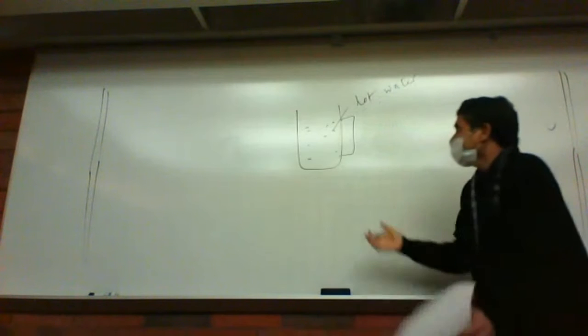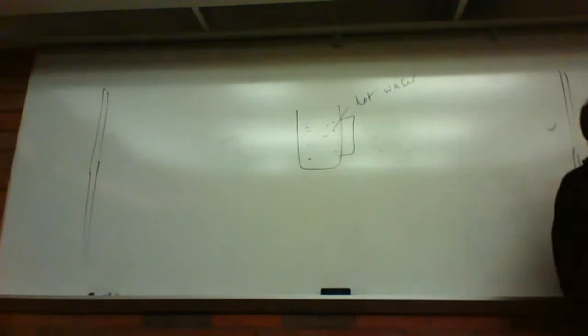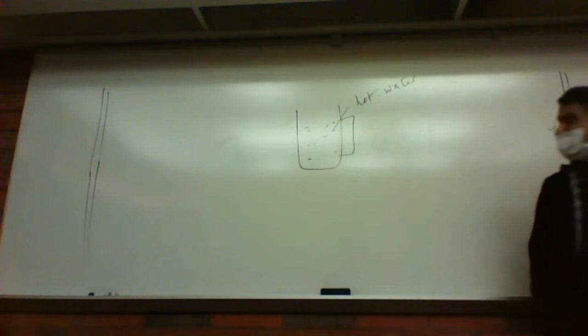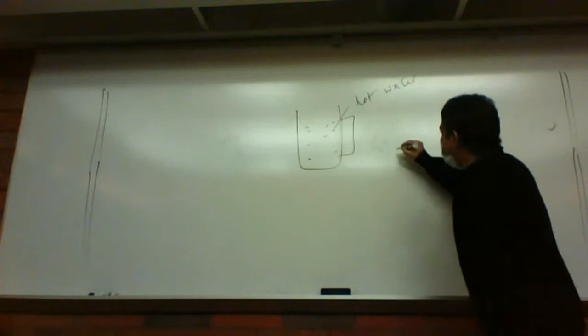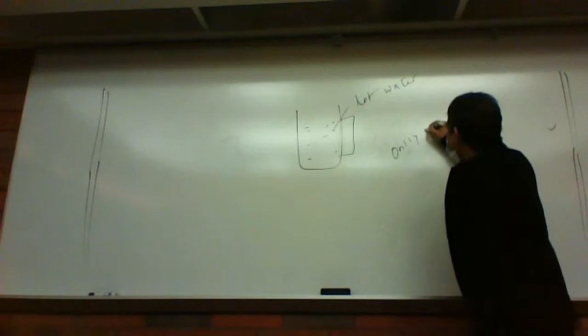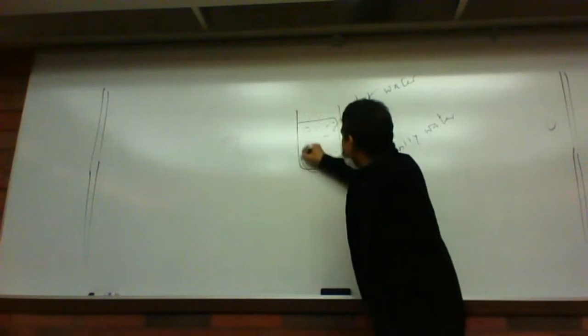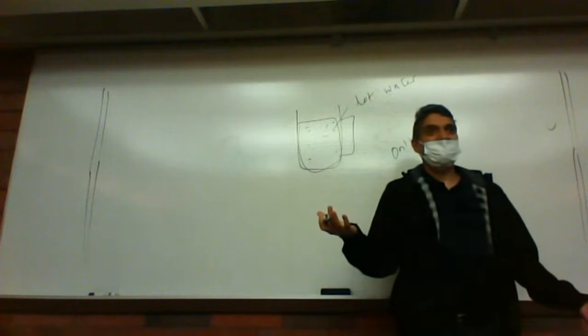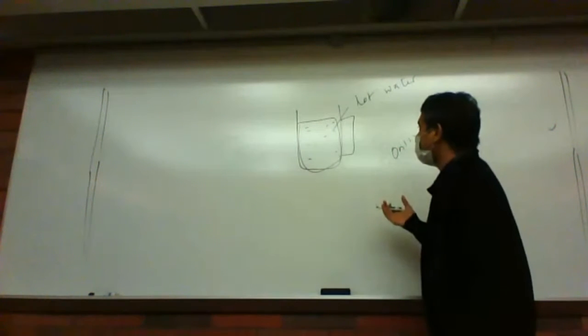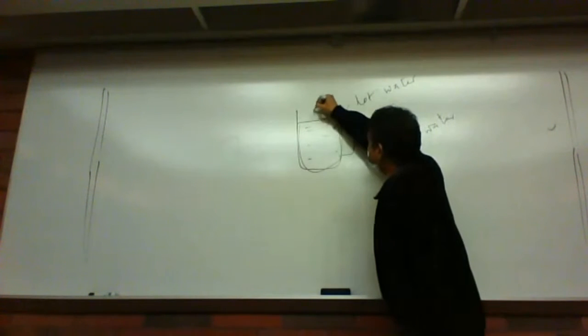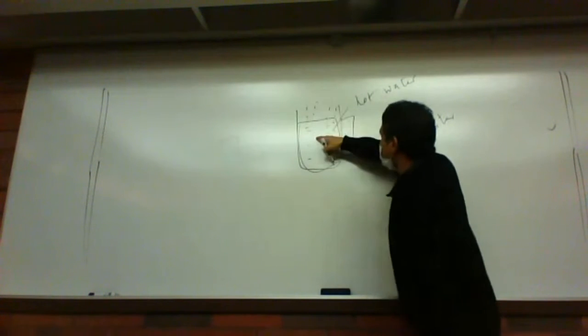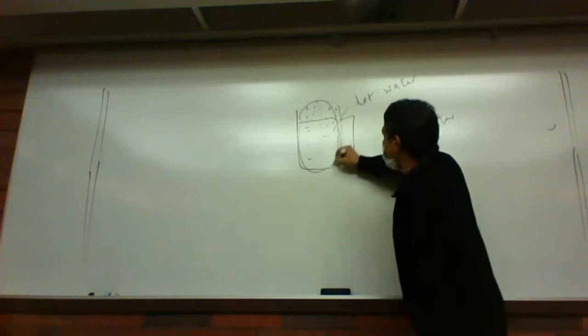What is the system here? What do you want to study? That is your system. Somebody may want to study only the water here. If you want to study only this water, that is your system. Makes sense? But if you want to study the vapor going out and the water together, then this becomes your system.